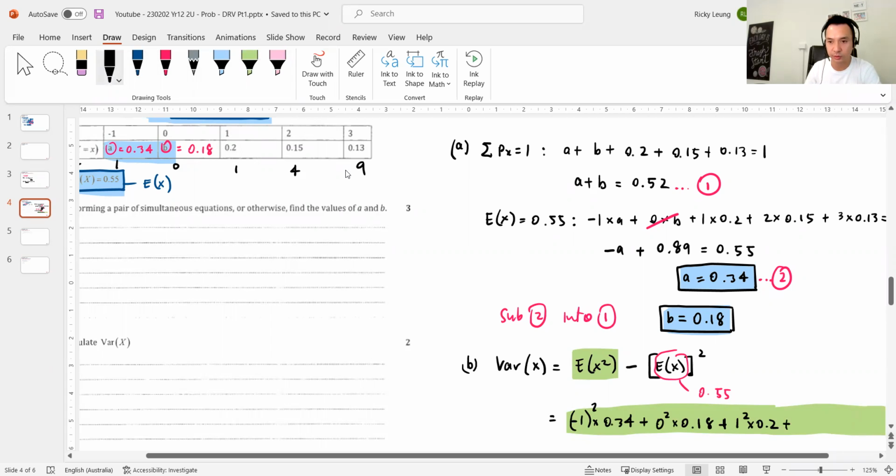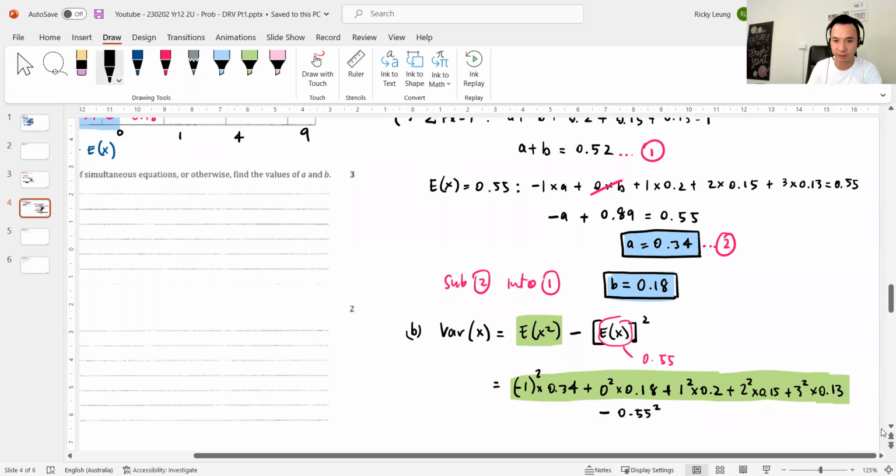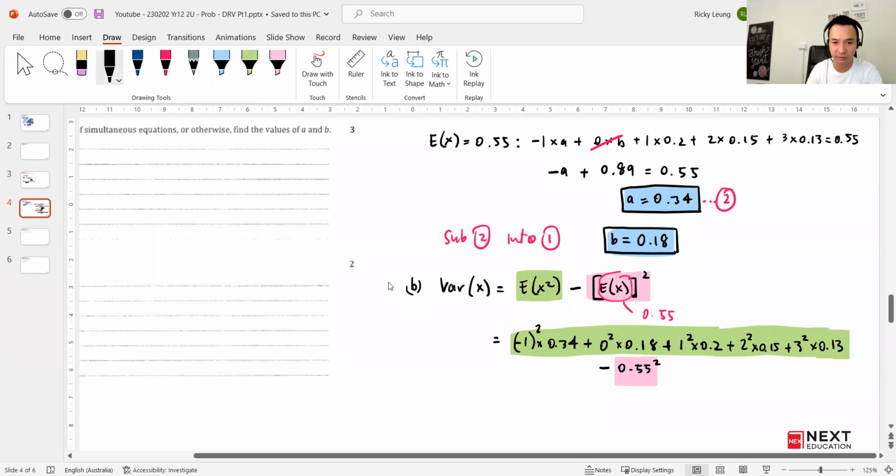Plus 2 squared times 0.15 plus 3 squared times 0.13. Yep, and then subtract off 0.55 squared. Punch in the calculator. I believe your variance should be 2.0075.